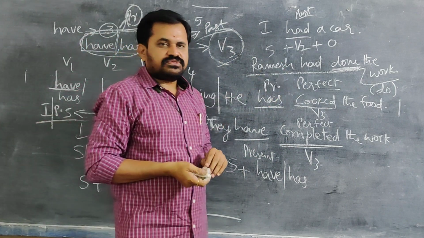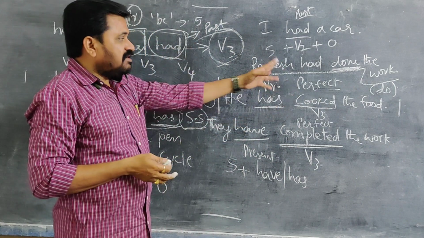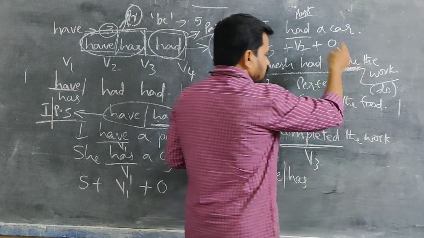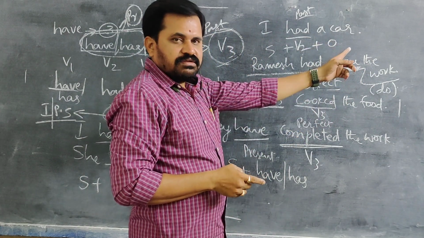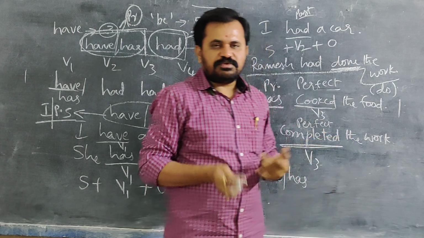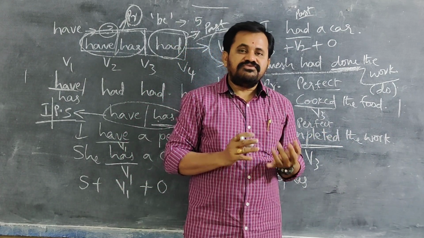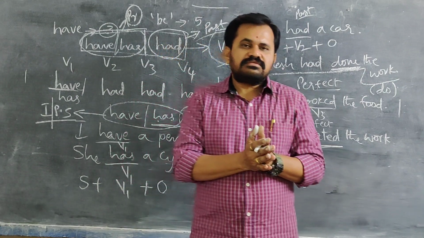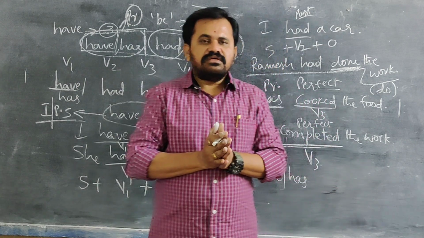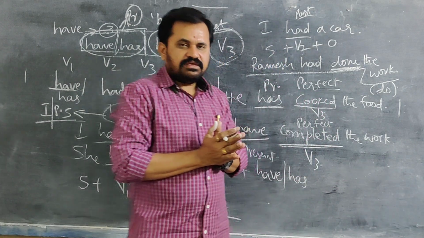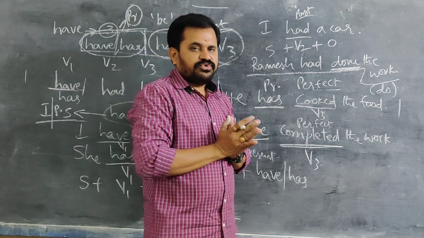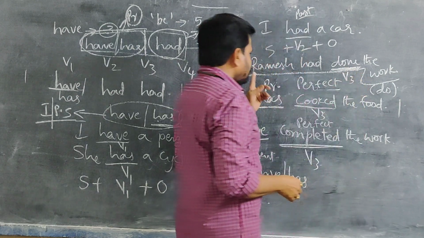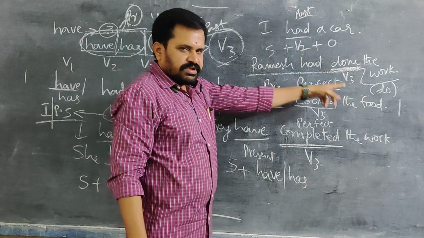One of the do forms you have to use. Whenever you see this and want to fill the blank, you should remember only V3 comes there. So in do forms you should know V3, that is your part. You should know the V3 of do. Already I said: do, does V1; did V2; done V3; doing V4. So here we use V3, that is done. So by seeing this sentence, Ramesh had done the work.